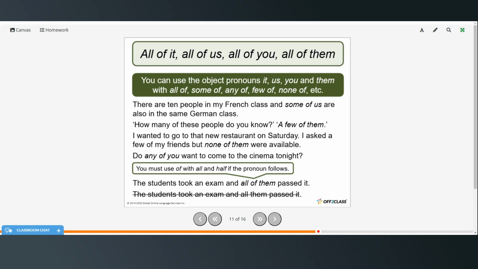All right. You can also use object nouns, it, us, you, and them, with all of, some of, any of, few of, none of, etc. So here are some examples. There are 10 people in my French class, and some of us are also in the same German class. How many of these people do you know?